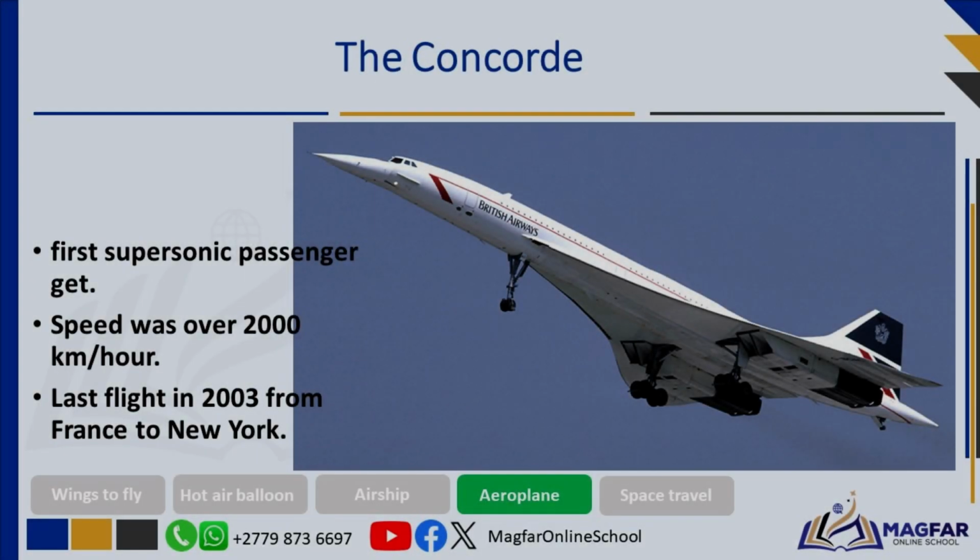The Concorde was a supersonic passenger aircraft developed in the 1960s as a joint project between the British and French aerospace industries. It held the distinction of being one of the fastest commercial aircraft ever built, capable of flying at speeds exceeding twice the speed of sound. The Concorde could fly at speeds of up to Mach 2.04 or 2,180 km per hour, allowing it to cross the Atlantic Ocean in about half the time of normal aircraft.